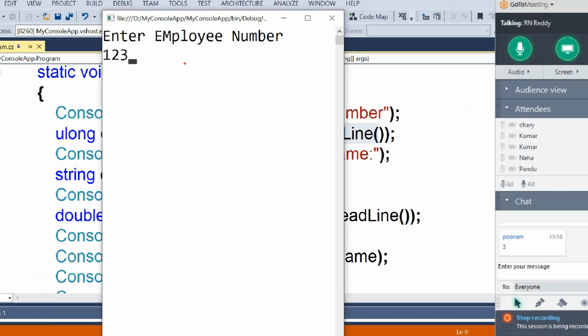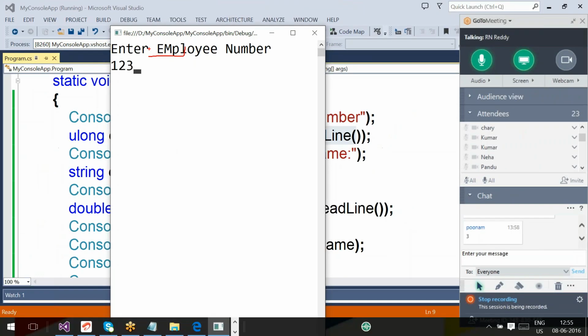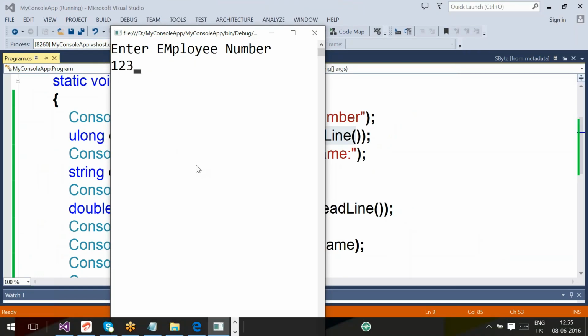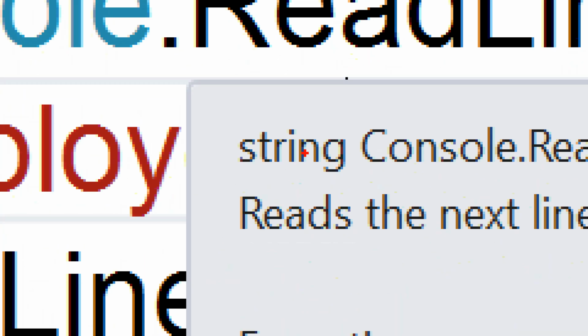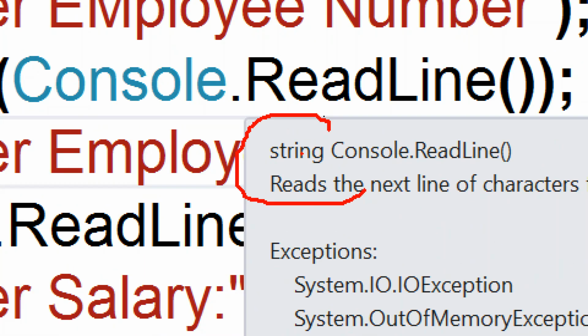Once the user presses the Enter key, ReadLine stops accepting and returns the accepted value as a string value. Why? Because the return type of this ReadLine method, a member of the Console class, is string.